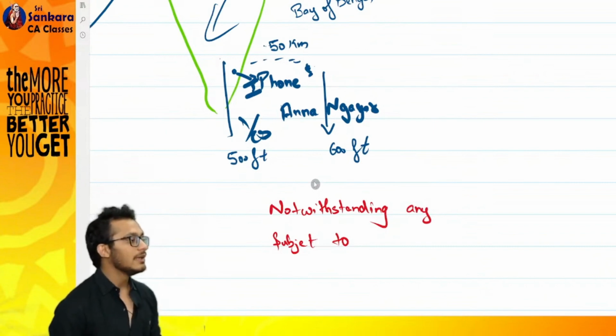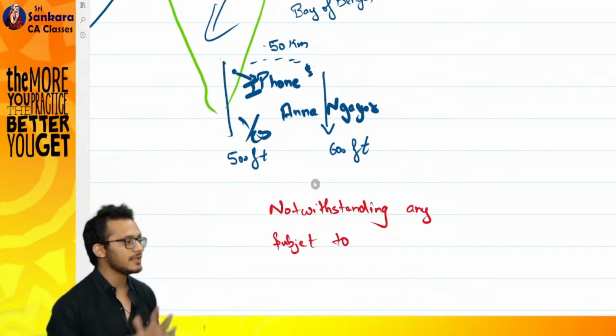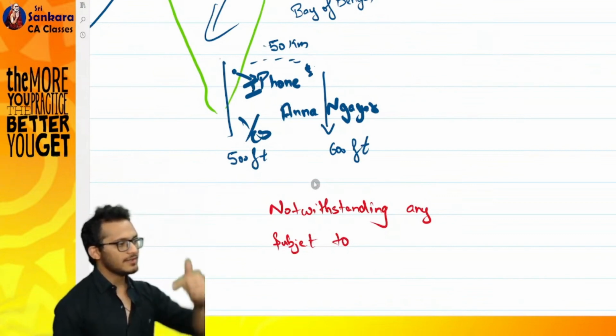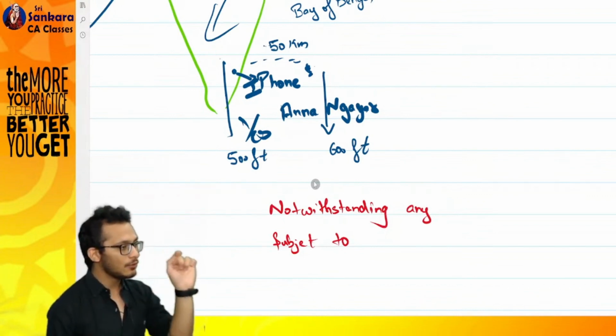Come and look at section 5. Why? Section 5 starts with the word notwithstanding, meaning it has come and said, boss, I have become a superior section. Section 5 overrules section number 3. That is where you need to understand what the word notwithstanding means.